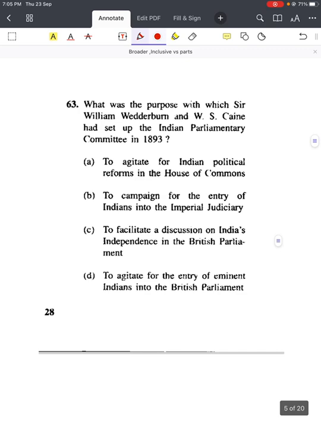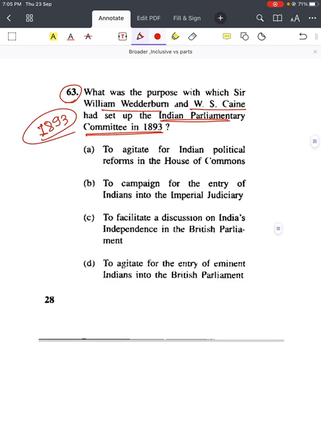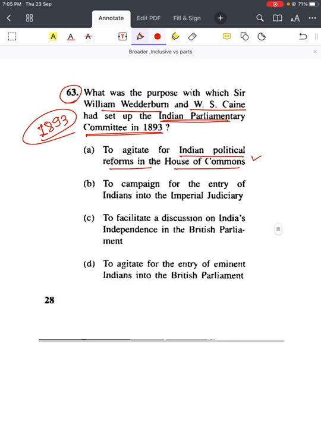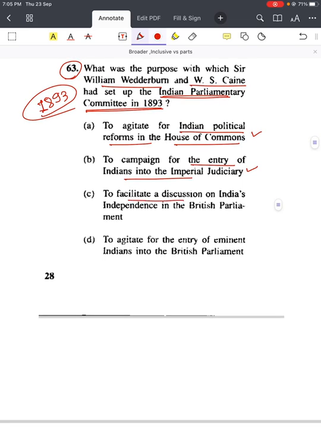Again, a very difficult question from 2011. What was the purpose with which Sir William Wedderburn and W.S. Caine had set up the Indian Parliamentary Committee in 1893? First statement: to agitate for Indian political reforms in the House of Commons. Can be possible. To campaign for the entry of Indians into the imperial judiciary. Can be possible. To facilitate discussion on India's independence in the British Parliament.